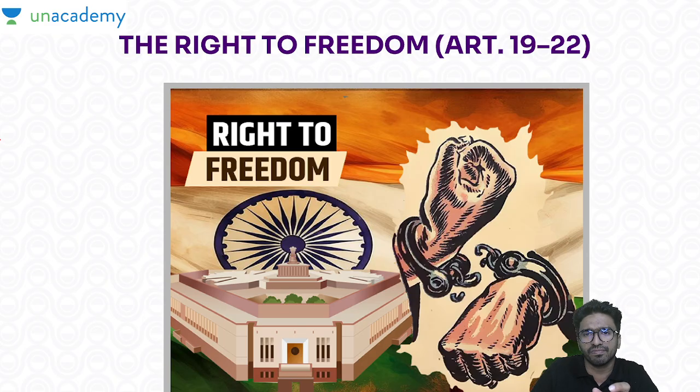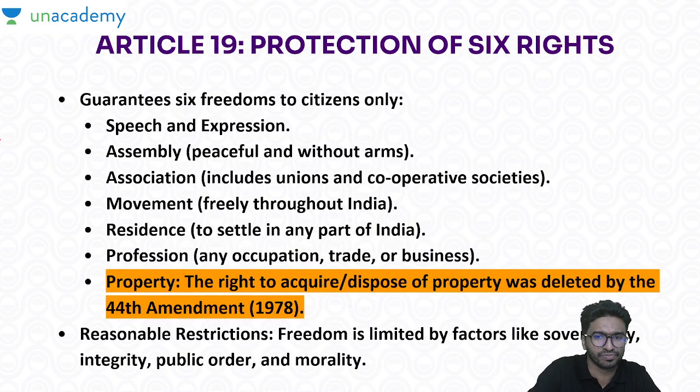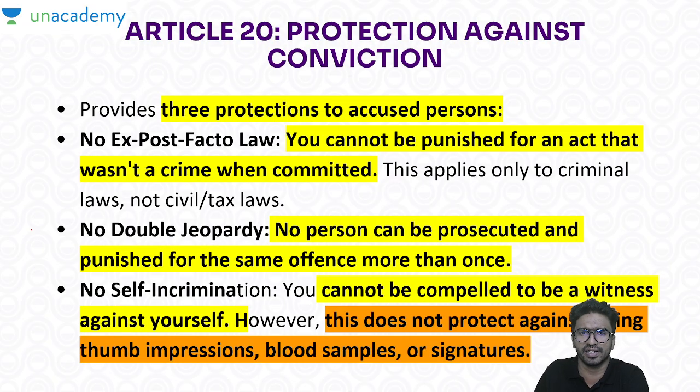Now, right to freedom, from Article 19 to 22. There are basically 6 rights which have been given: speech and expression, assembly, association, movement, residence, profession. What I have highlighted in red, the right to acquire or dispose of property, was deleted by the 44th Amendment, which was also part of this. Now these freedoms are also subject to sovereignty, integrity, public order and morality. If at any cost these are being impacted, the freedoms can be restricted.